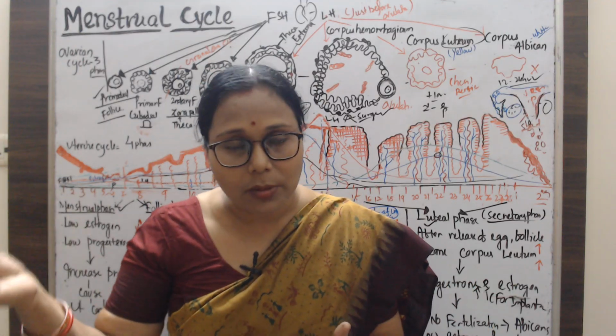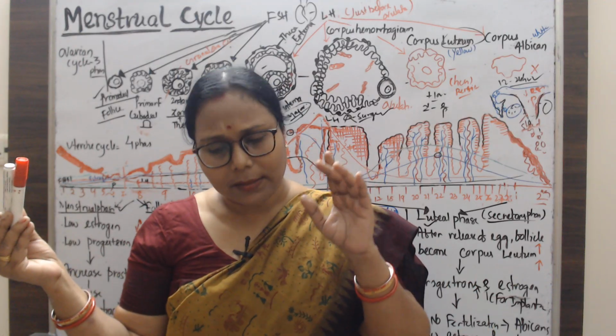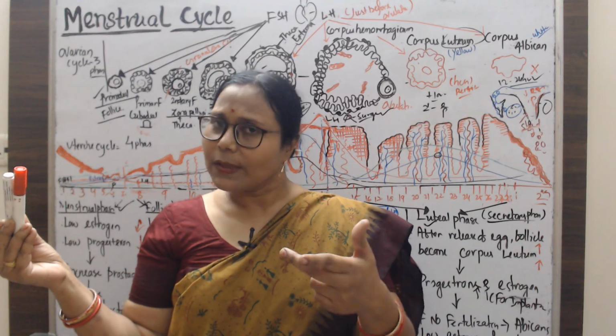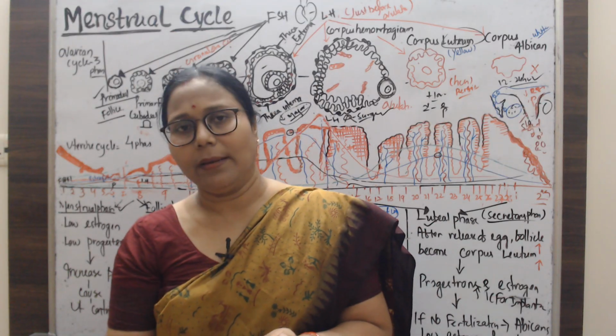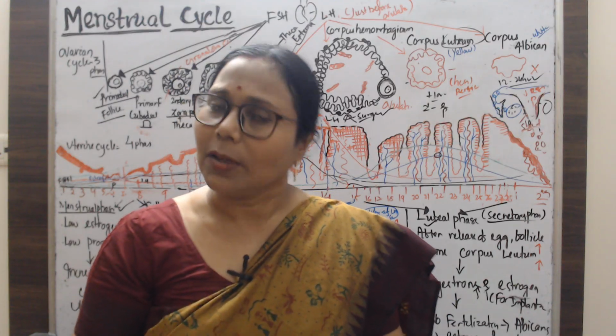Next, we go to the menstrual cycle. There are two phases: one is the uterine cycle, another is the ovarian cycle. Let's start the discussion with the ovarian cycle.